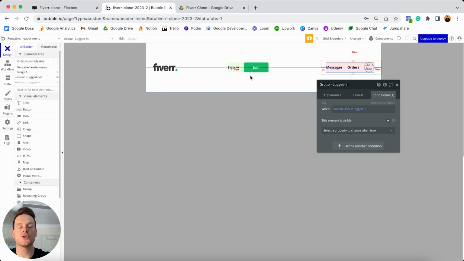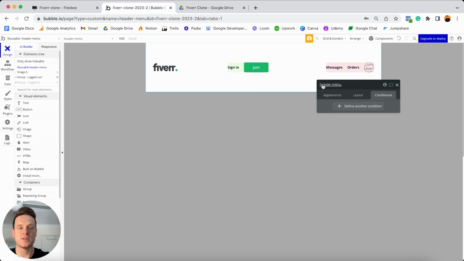In a separate module later on, I'm going to explain how we can create a process to actually register a new account and also log a user into their existing account. But for the time being, I don't want to overcomplicate things in this menu. Because we've finished adding in all of these elements though, what I'm going to do is select on the overall reusable element itself. So this is our header menu.